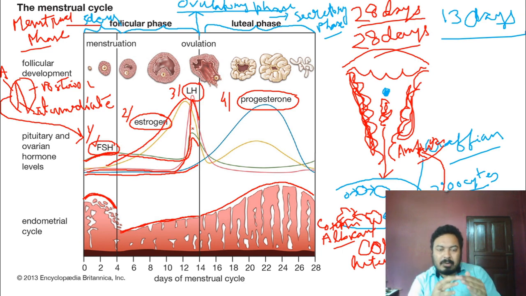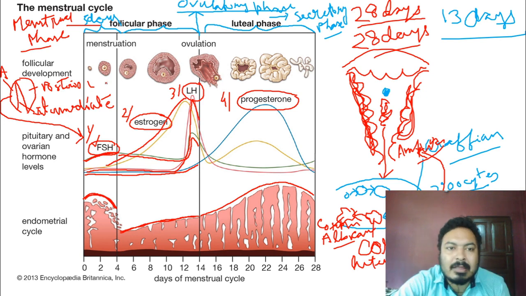The follicle is stimulated by the FSH, and the follicle is converted from the primary follicle to the secondary follicle to the tertiary follicle. During this conversion the cells are developing. These cells have an inner lining of small cells, which are known as the follicular cells. This follicular cell starts secreting the estrogen.